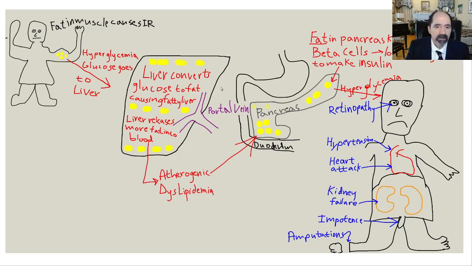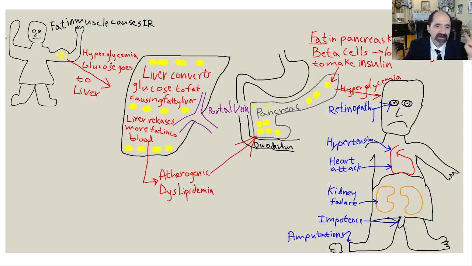Okay, so basic summary of the sort of stages. I kind of made up these stages based on a lot of reading and studying, but they work. First of all, you get accumulation of fat in the skeletal muscle. That's the first detectable finding, like on nuclear magnetic resonance spectroscopy, is accumulation of fat in skeletal muscle. They'll call it intramyocellular lipids. So intra, within the cell, myo means muscle, lipid just means fat. And that causes inhibition of the insulin receptor.